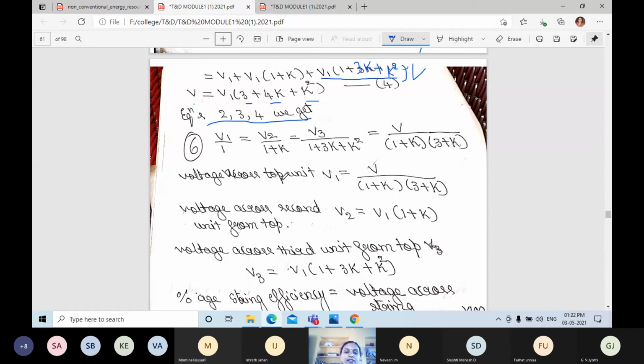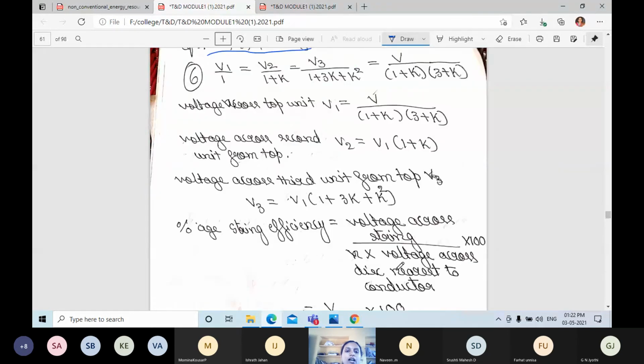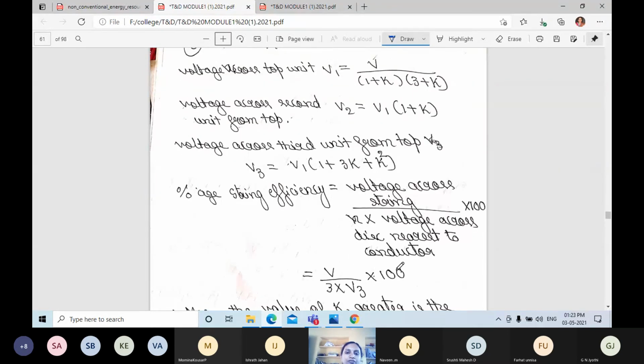And next voltage across second unit, V2 is equal to what we can write? V1 into 1 plus K. Next, voltage across third unit from top, that is V3 is equal to V1 into 1 plus 3K plus K square. This is the voltage across top unit V1, V2 and V3.